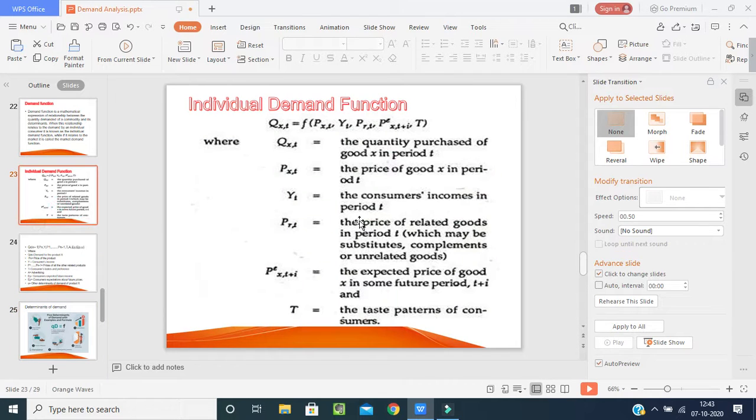Here, individual demand function, where Qx1 is the quantity of purchase of good x in the period. Everything has been mentioned clearly.